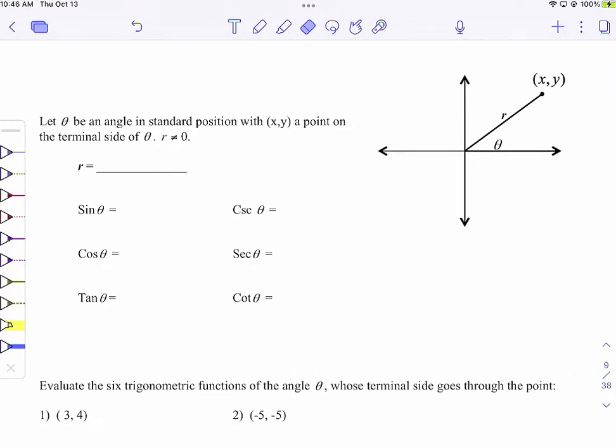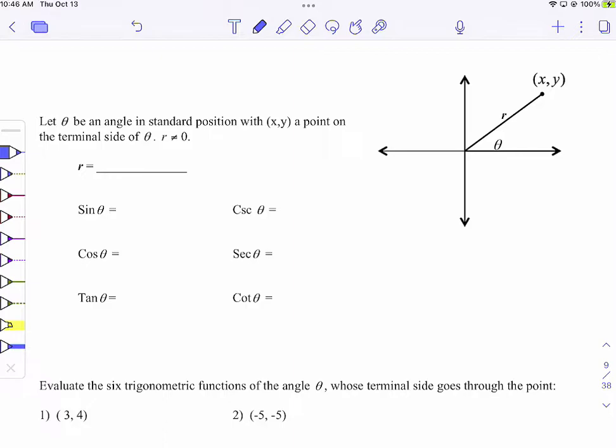We got to talk about how you find trigonometric functions of angles that are on the coordinate plane. So this has nothing to do with unit circle. This is kind of like right triangle trig, but it's not exactly the same as right triangle trig. So we'll use some right triangle trig ideas here, but this is different because this point could be anywhere on the coordinate plane, except for right on the origin.